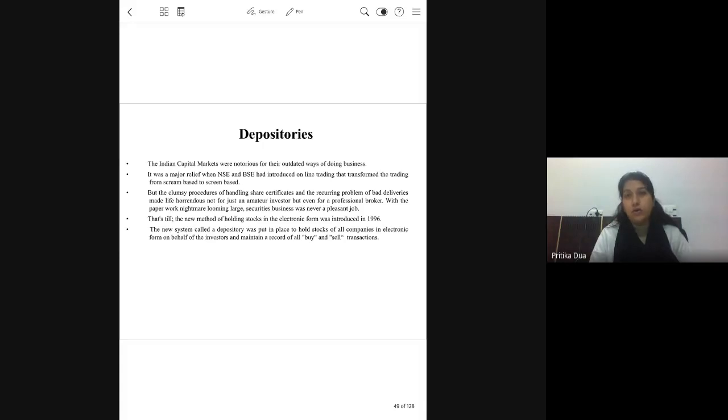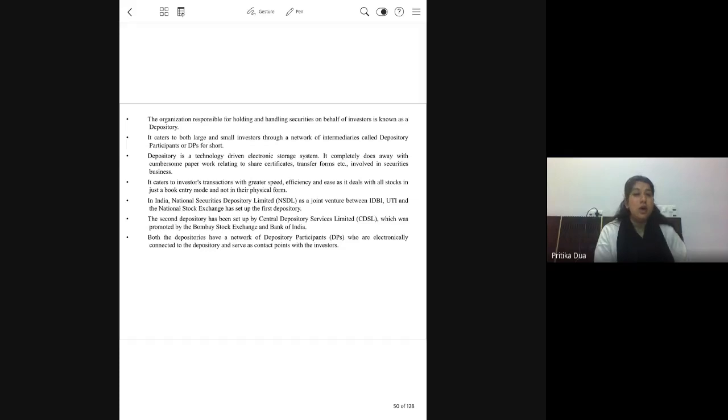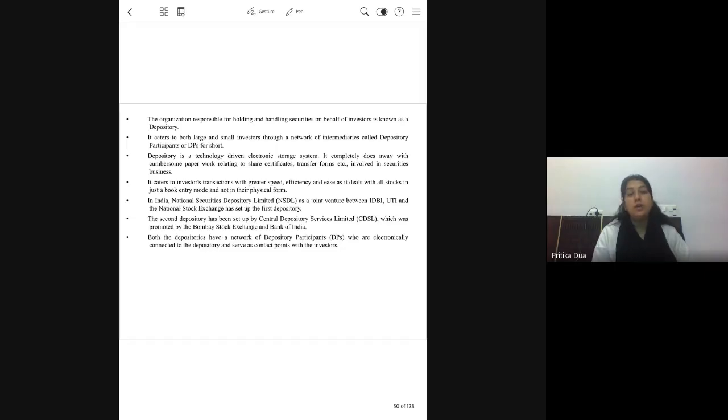Now, depository is the organization which is responsible for holding and handling these securities on behalf of the investors. Okay, and not only on behalf of the investors but also on behalf of the issuer. It is the depository which is undertaking the A to Z of handling of securities in the electronic form.